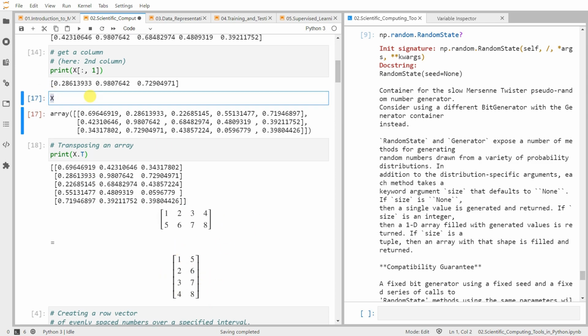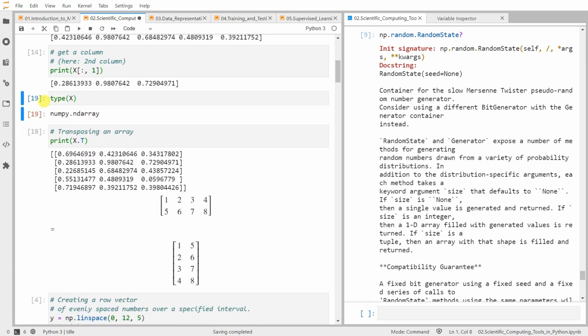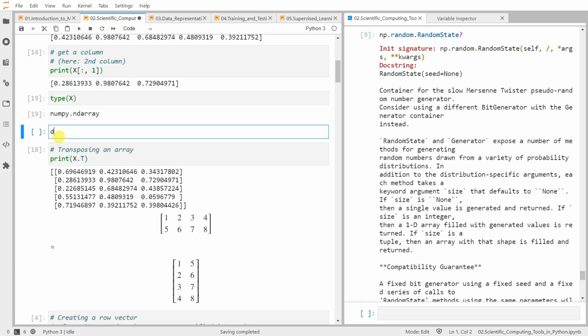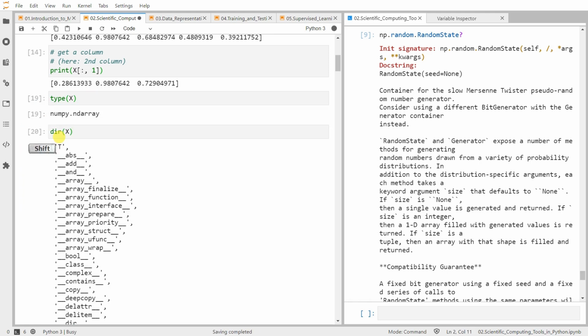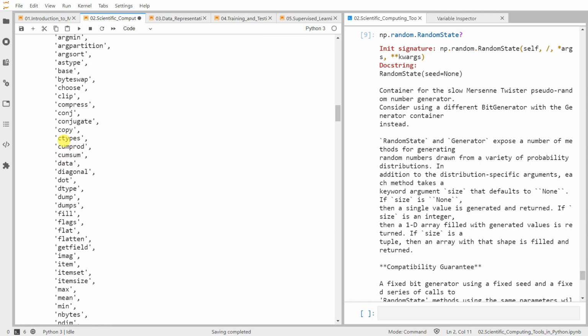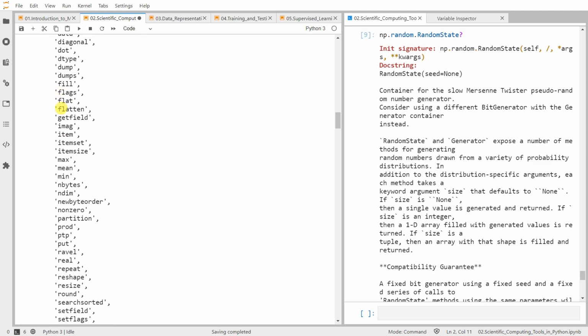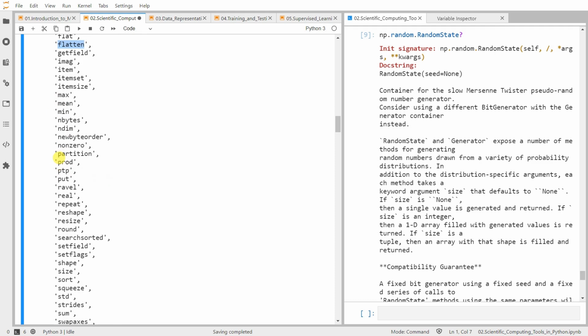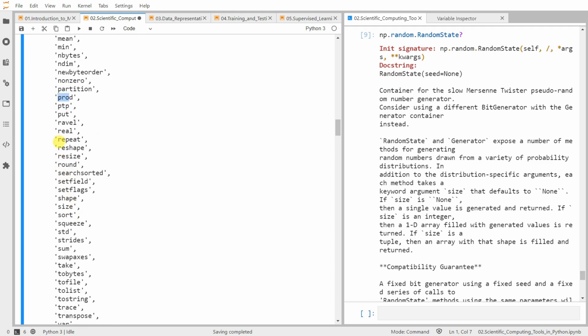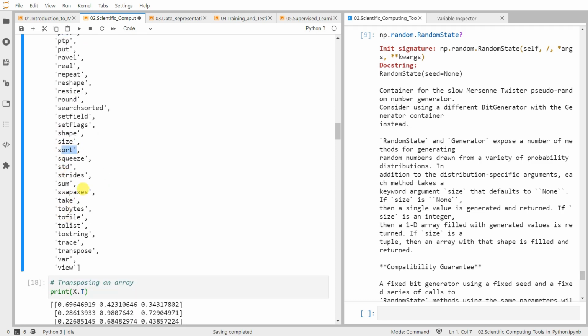So we can also look for the type of x. It says it's an ndarray. And just to find out what you can do with this array, just type dir and then you see flatten, product, sort, standard deviation, convert to list, to file, to list, transpose, variance, which calculates the variance.